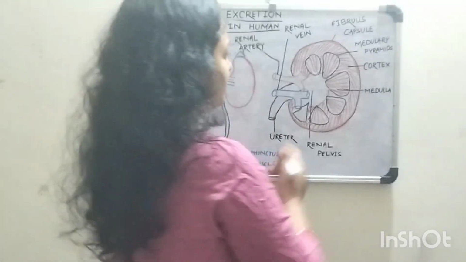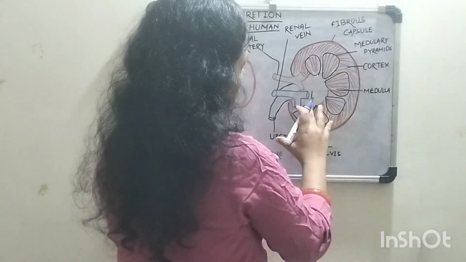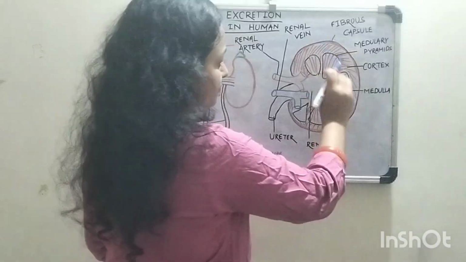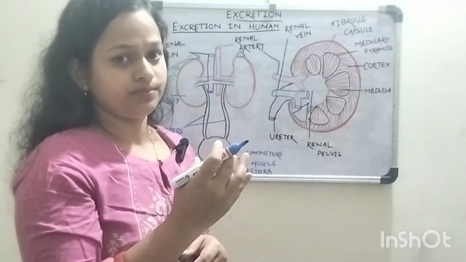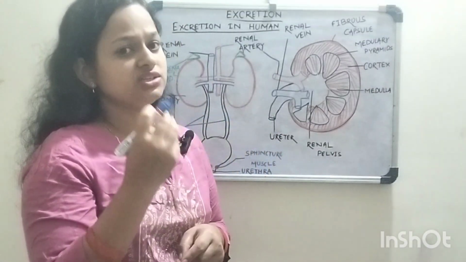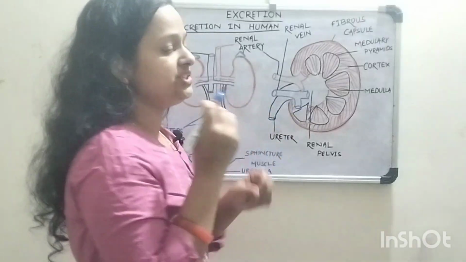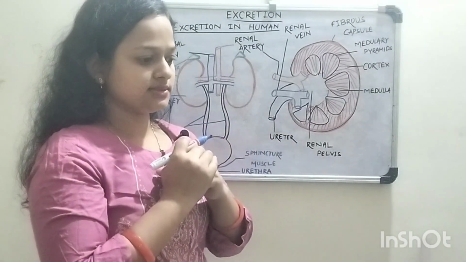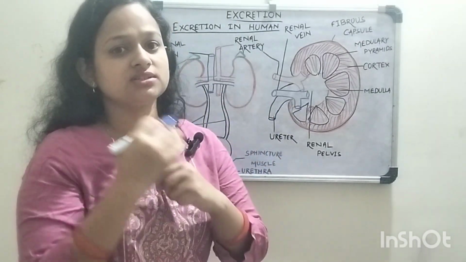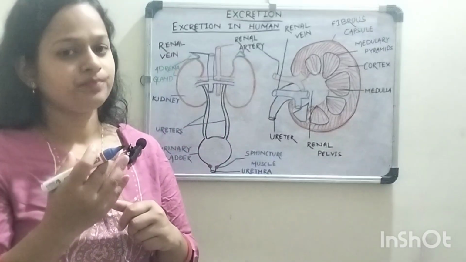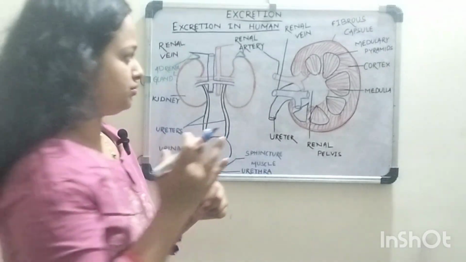And in this cortex, the Malpighian tubules are present, also known as renal tubules, and these carry out the process of excretion or the filtration process.